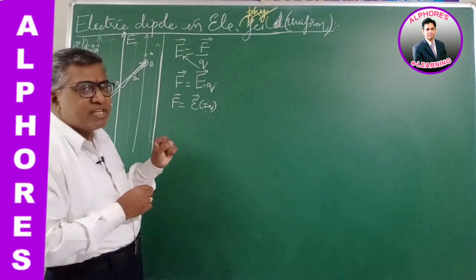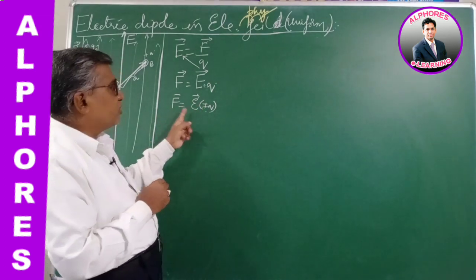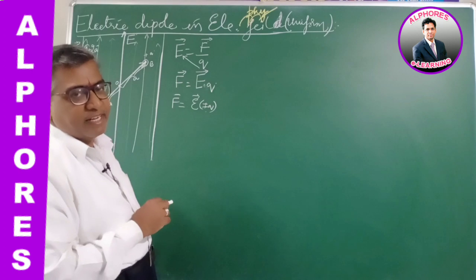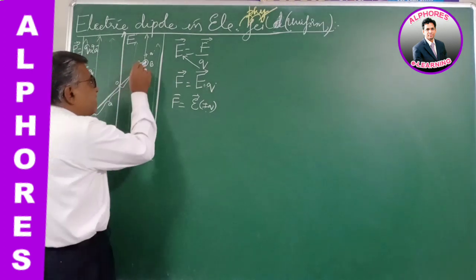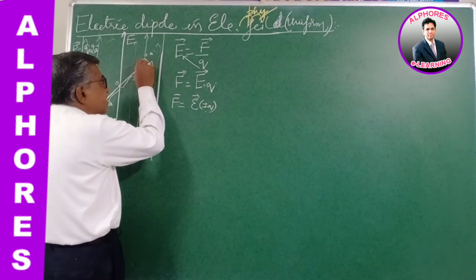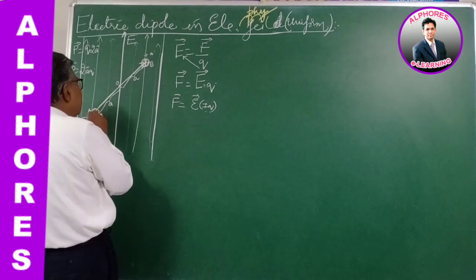If it is negative charge, it is minus EQ. In the sense, both are in opposite direction. The field and the force are in opposite direction. Now coming to our diagram, our dipole consists of two charges, a positive and a negative charge.